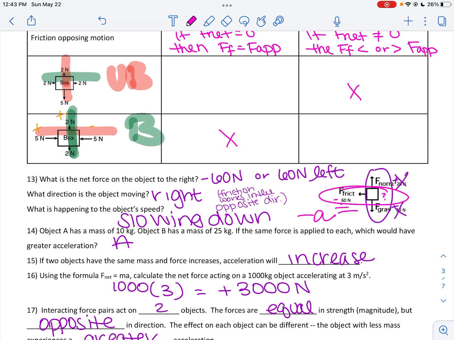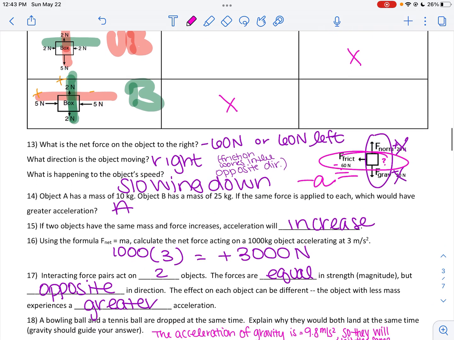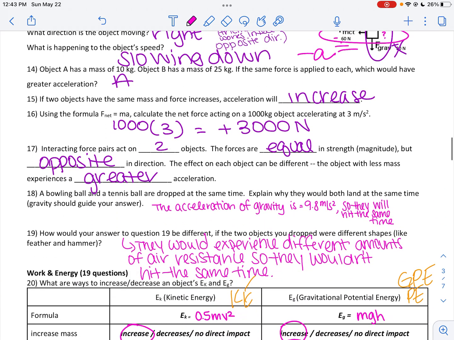Number 14, object A has a mass of 10 kilograms, object B has a mass of 25. If they have different masses, remember the larger the mass, the greater the force needed in order to get it to accelerate. So if I push on them with the exact same force, object A is going to accelerate a little bit more. We solve with F net equals ma, mass times acceleration. That was Newton's second law.